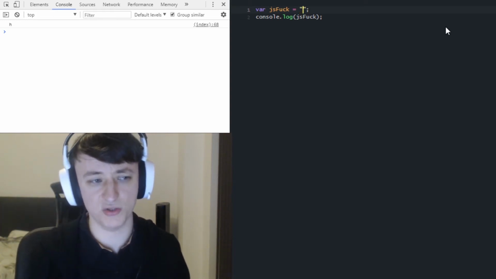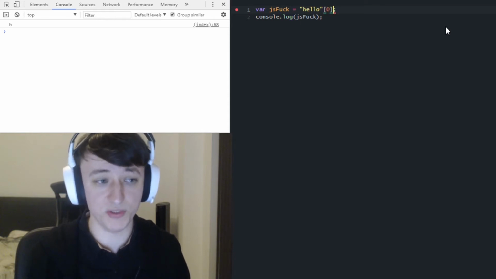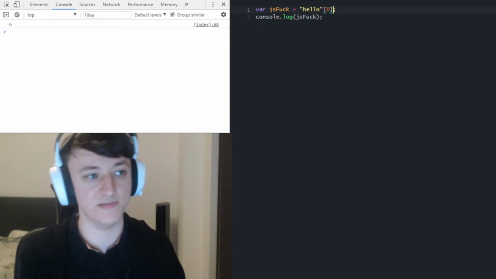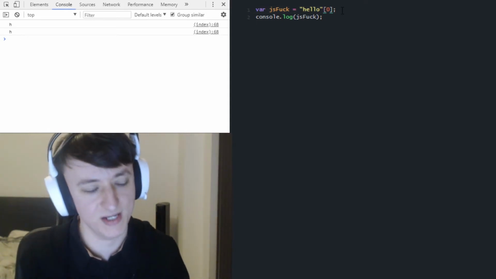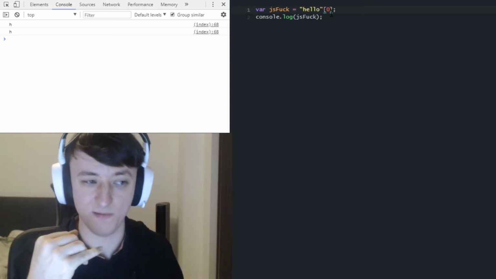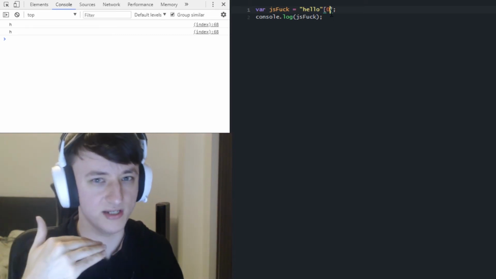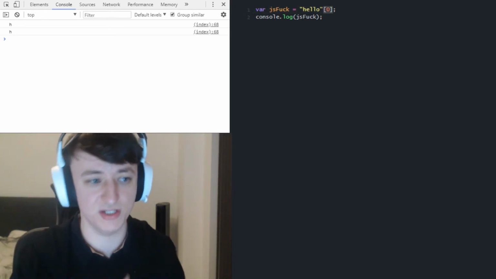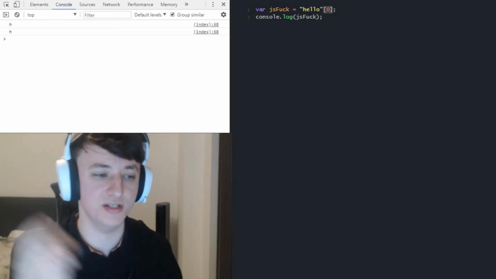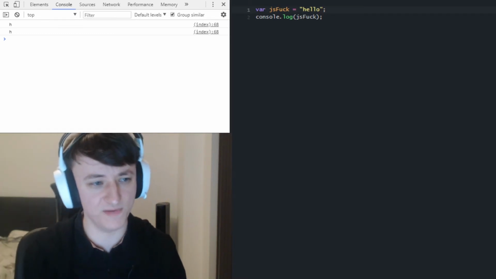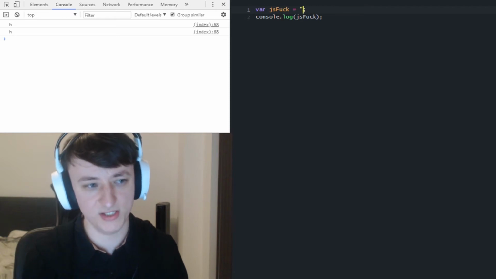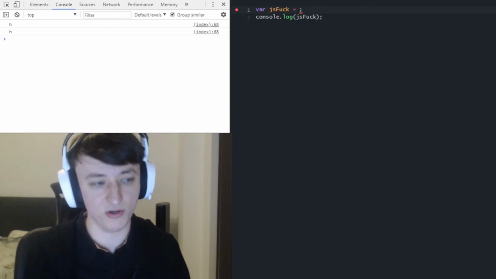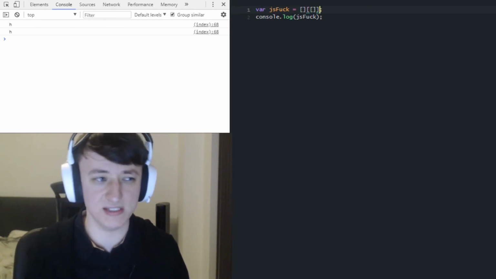So if we take a string like hello, and as we would with an array, say we want the first element, with the index value of 0, this should give us an H, which it does. So now we're able to get specific values in strings. We need to start creating some strings to get values from. This is the easy part. We already know how to do this. This is just square brackets and a number. We know how to do those. We already have square brackets available to us as part of JSFuck, but we want to start creating strings. So 3 important strings we can create are true, false, and undefined. We can create undefined in a number of ways, but this is easily one of the shortest ways.